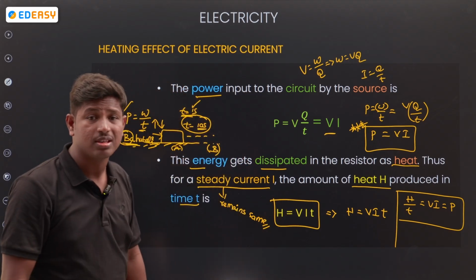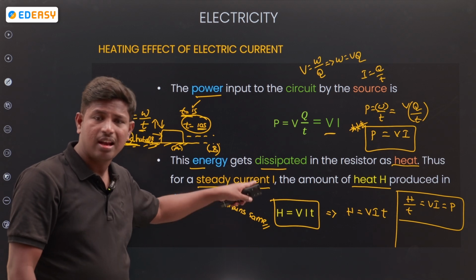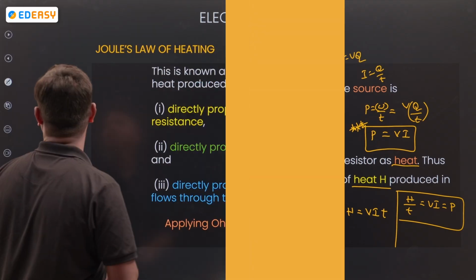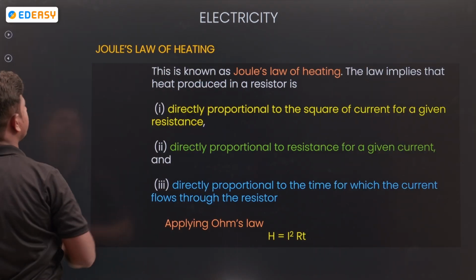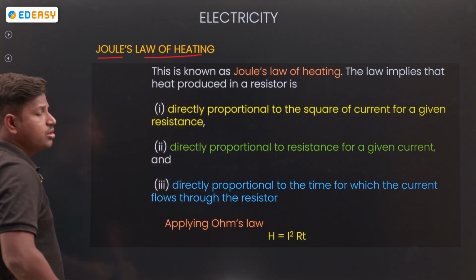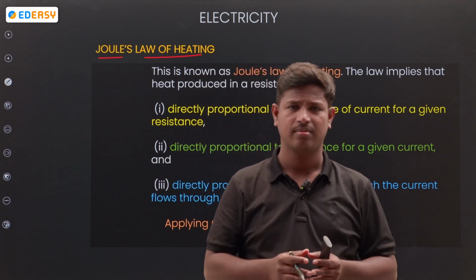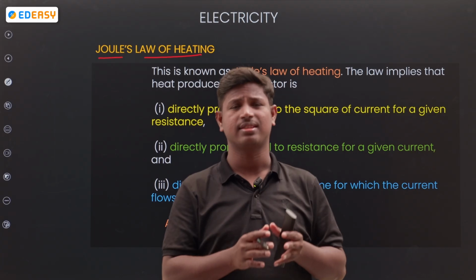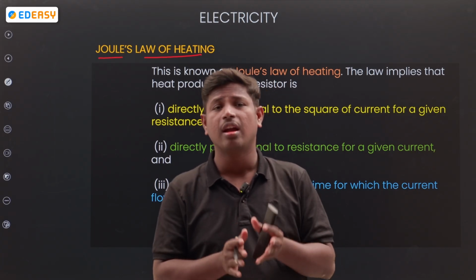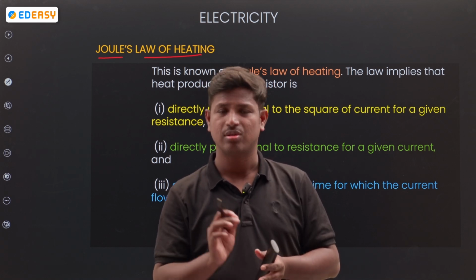The amount of heat produced in the given component, how can we calculate? Potential, current, and time. Product of potential, current, and time. Joule's law of heating. So, what is Joule's law of heating? If any device, any electronic device, works continuously by the electrical current, it produces heat. That is called Joule's law.